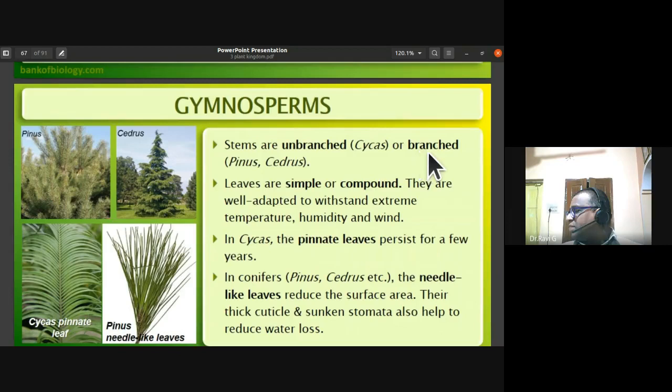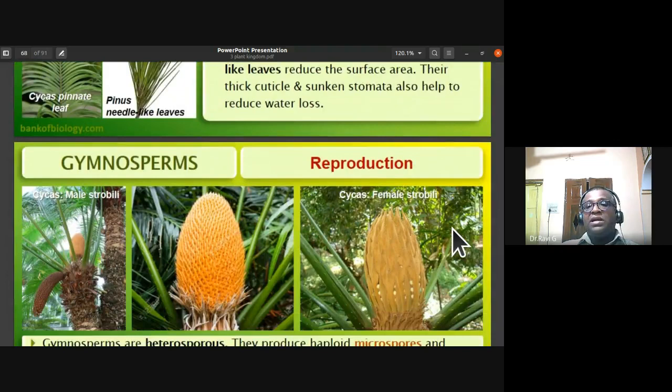The stems are unbranched in most of the plants like cycas, or they might be branched in pinus or cedrus. The leaves are simple or compound. They are well adapted to withstand extreme temperature, humidity, and wind. In cycas, the pinnate leaves persist for few years. In conifers, they have needle-like leaves, which reduce the surface area for transpiration, and they have thick cuticle and sunken stomata, which also reduces the transpiration.